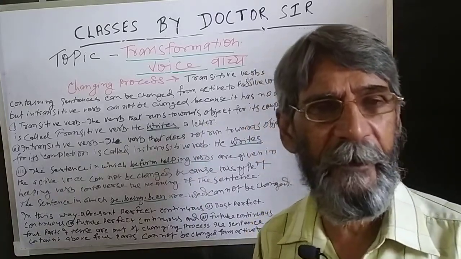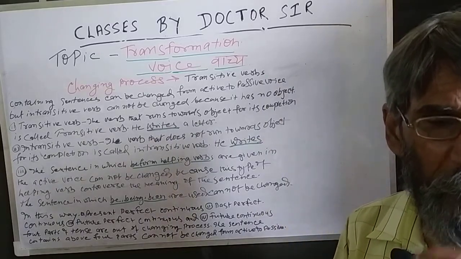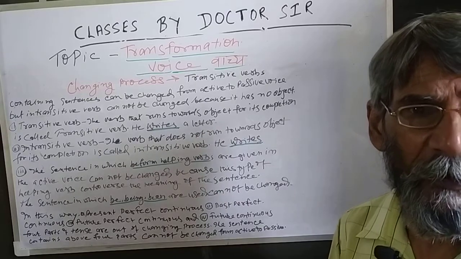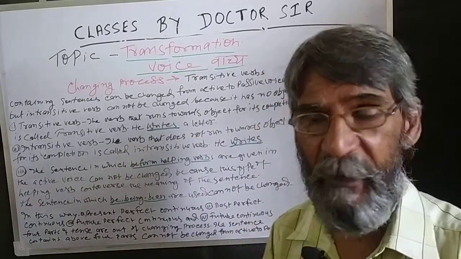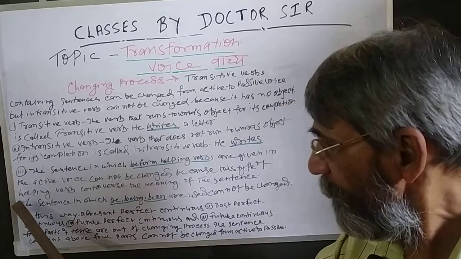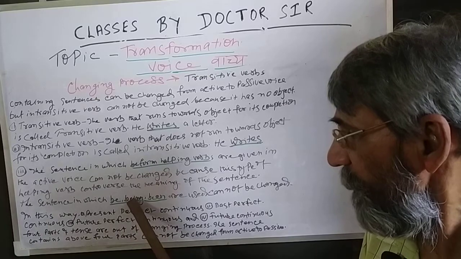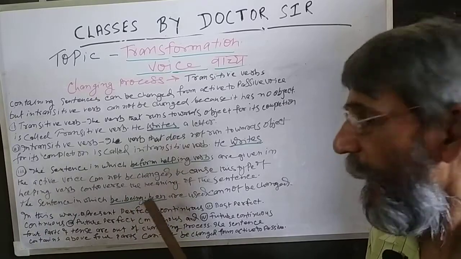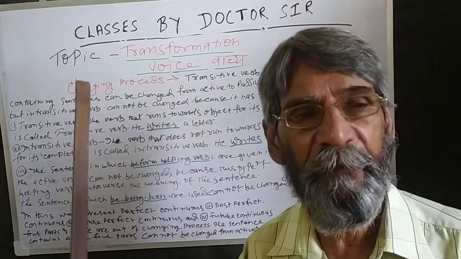This type of sentence cannot be changed into passive voice because be-form helping verbs have no scope to be changed in passive voice. Now, the sentences in which be, being and been helping verbs are used cannot be changed.